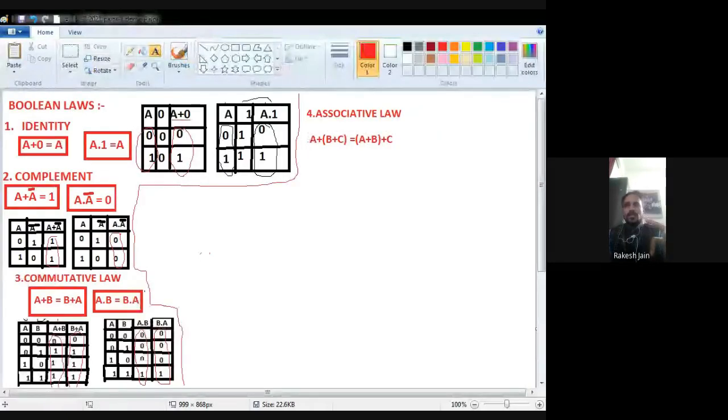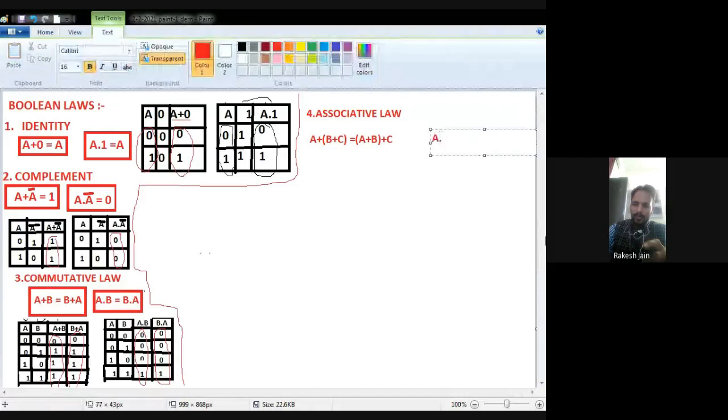So this is the first law regarding the OR operation in the case of the associative law. And for the AND operation, A dot, in brackets, B dot C is equal to, in brackets, A dot B, dot C.